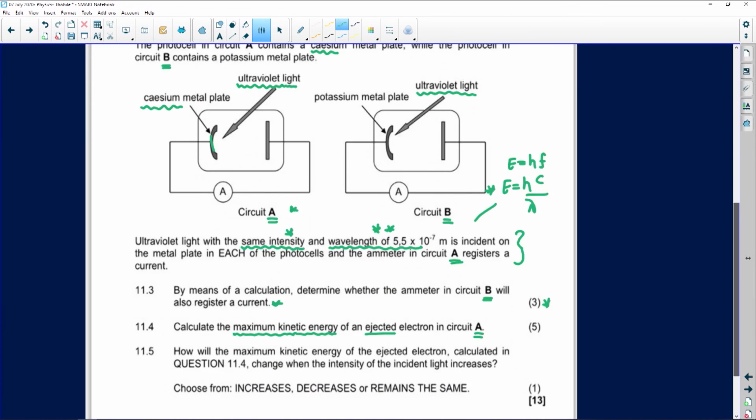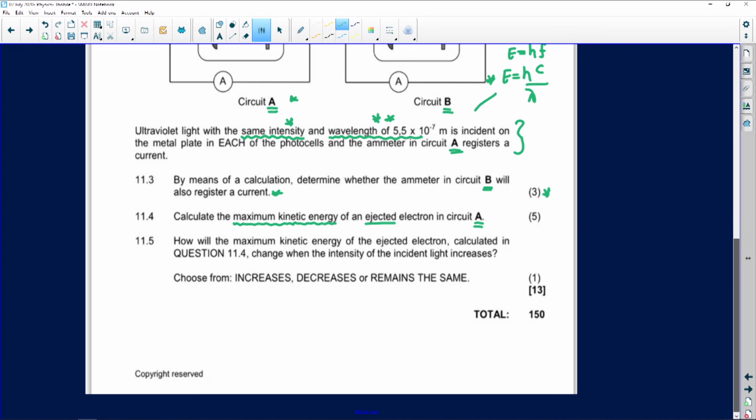I think we have one more question to do. Number 11.5 says: how will the maximum kinetic energy of the ejected electron, calculated in 11.4, change if the intensity of the incident light is increased? Remember, when it's ejected, it's excited and has energy. You must only choose from increase, decrease, or remains the same.